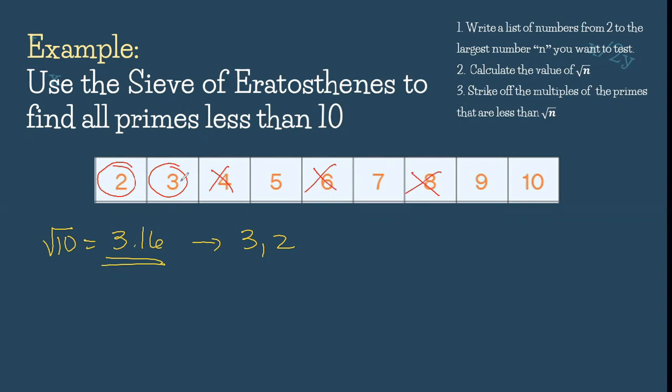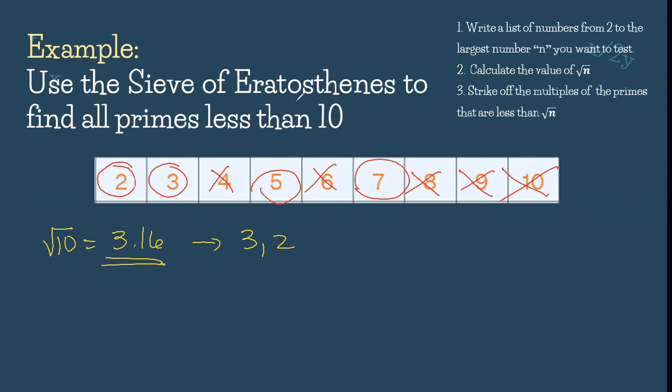Then, lahat daw po ng multiples ni 3. Ano po yung mga multiples ni 3? That is 6 and 9. Tapos po, meron na lang tayong natitira na 5. Pero since ang 5, ang multiple niya ay 10, ibig sabihin, i-strike off din po natin yan. So, ano na lang po yung mga natira? 2, 3, 5, and 7.